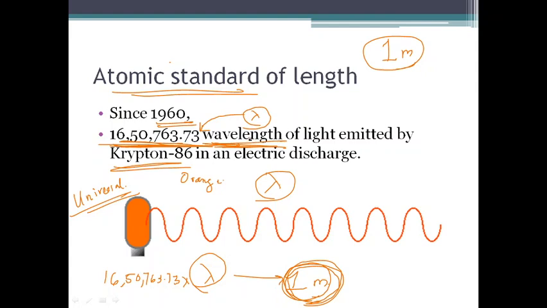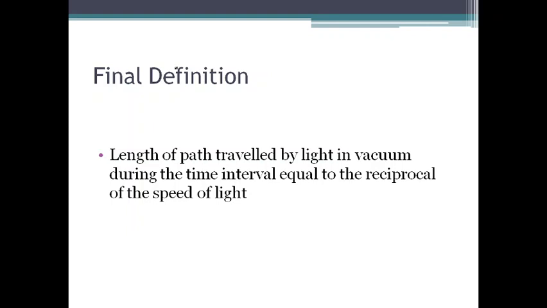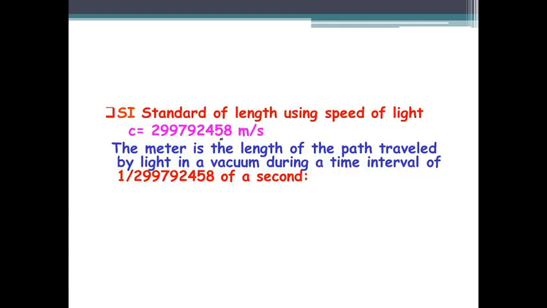In order to have a more accurate measurement, later by 1983, a final definition based on the speed of light c was made. So according to this definition, a meter is the length of path traveled by light in vacuum during the time interval equal to the reciprocal of the speed of light. So we know the speed of light c is 299792458 meter per second.